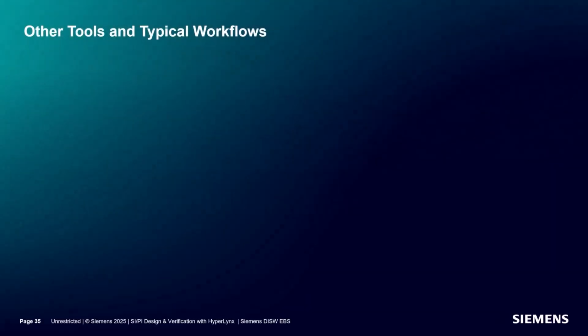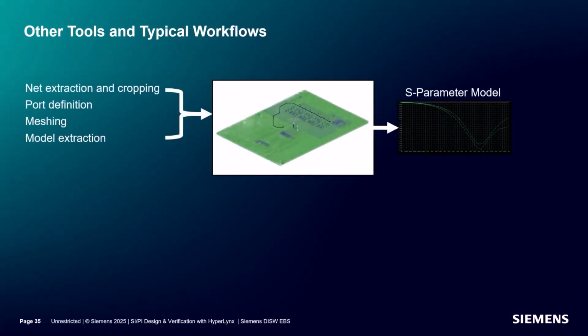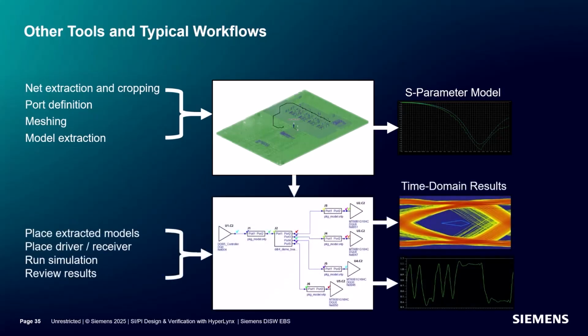Imagine a workflow where you manually pick nets of interest, crop or select a subset of the layout, define the ports, perform the meshing, and extract a model. This model then needs to be added to a test bench comprised of a driver and receiver models to form a final representation capable of delivering simulation results. This is a daunting task, even when considering only a small sample of nets. Which nets do you choose? How do you know you have chosen the worst-case examples?